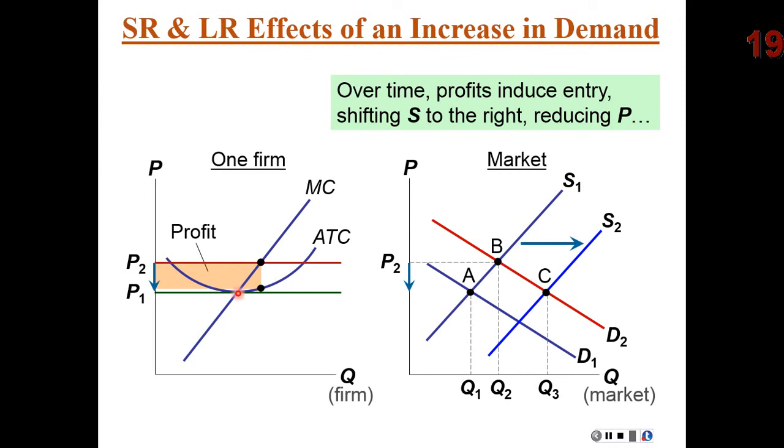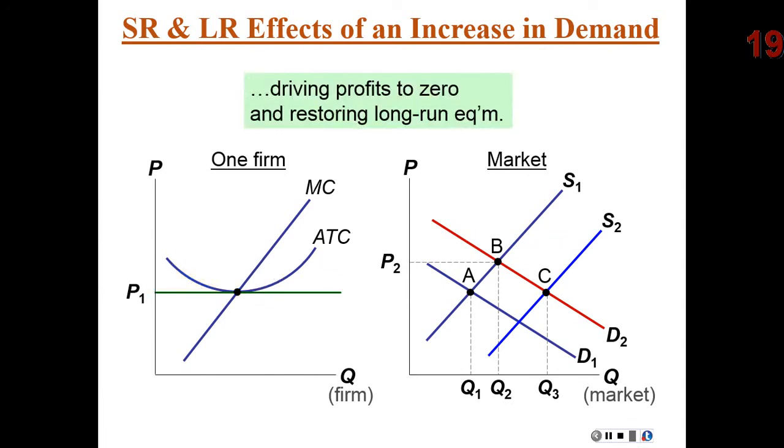That drives the price back down here to P1. What would a rational firm do? Well, if the price is back at P1, producing here would actually be producing too much, and therefore they would need to restrict output back to their original production point right here. And so we're back to basically our original equilibrium.